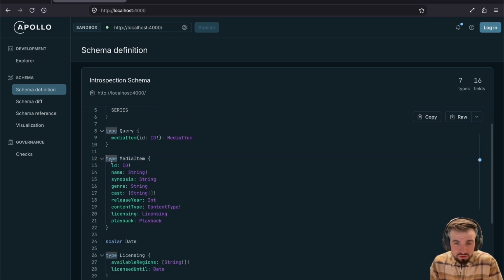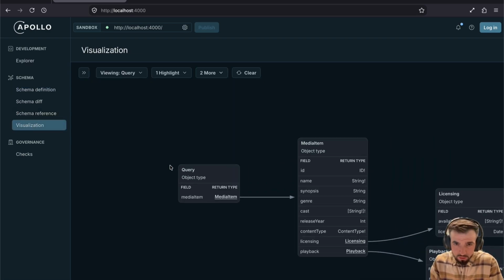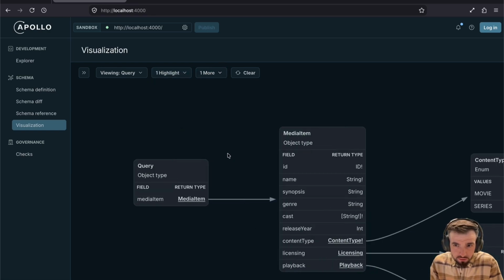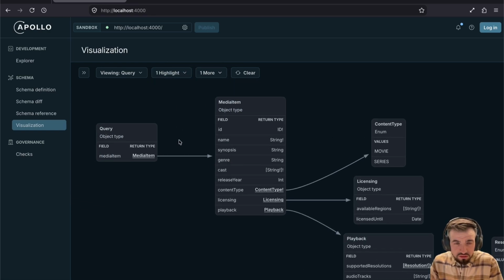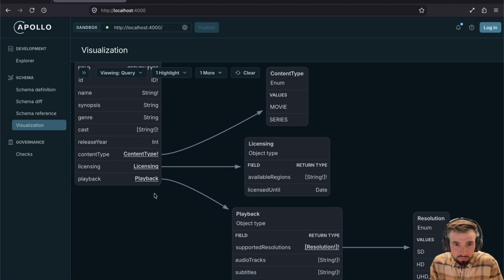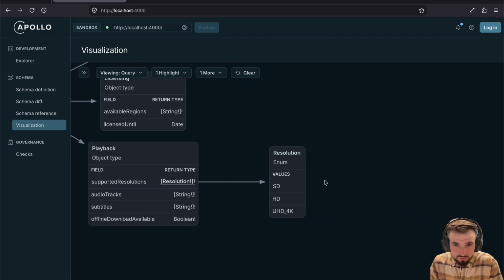And all of the different @key directives show that we are now composing all of these together. So all those fields, even though we're defining them across 3 different schemas, are all unified together into one entry point. You can see it in the visualization too. I like showing enum types. So you can see here our query. We can get that media item. It'll give us all of our types. You can even see licensing pointing over to the licensing type, playback over to the playback type, and then all of our enums there as well.